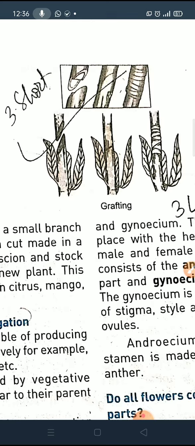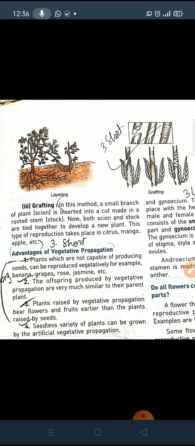Now there are so many advantages of vegetative propagation. What are they? First of all, whatever plants we cannot grow by seeds, we can grow by vegetative propagation. Like rose we can grow, banana we can grow in this way.